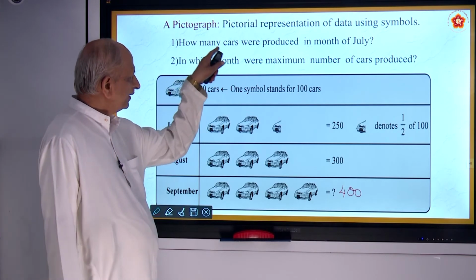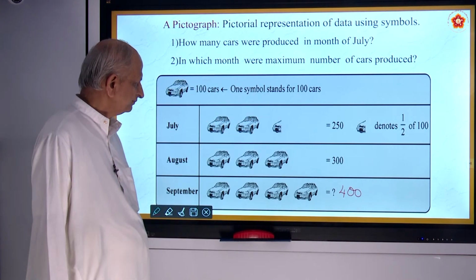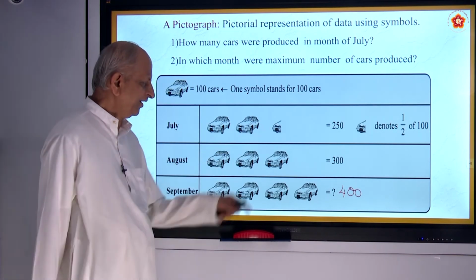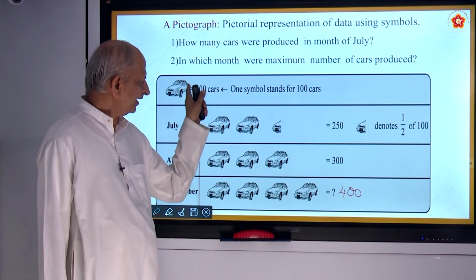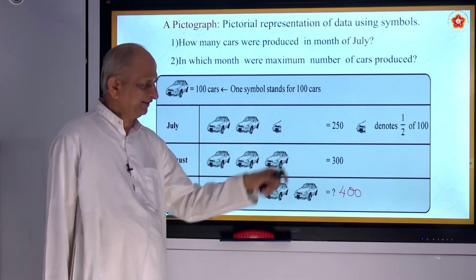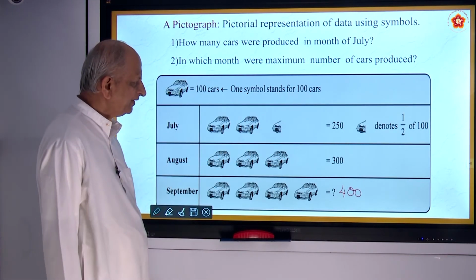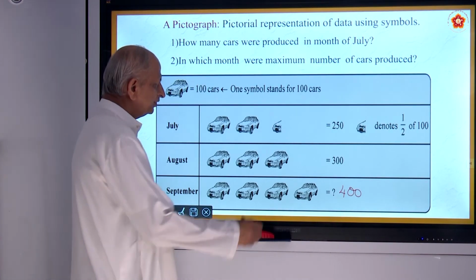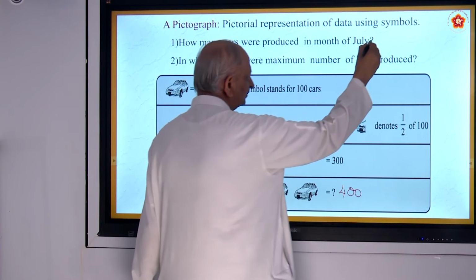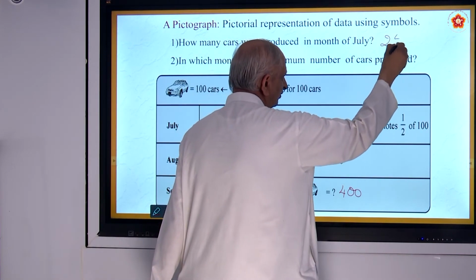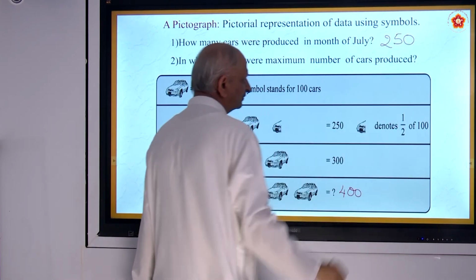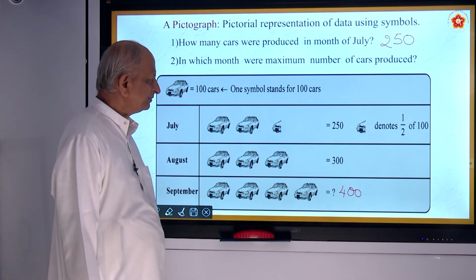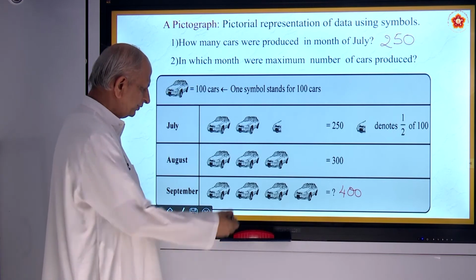Now you answer the question. How many cars were produced in the month of July? Here one car means 100, half car means half of 100, that is 50. So in the month of July you have 250 cars. That is the answer for that. Second question, in which month is the maximum number of cars produced? Which is maximum?